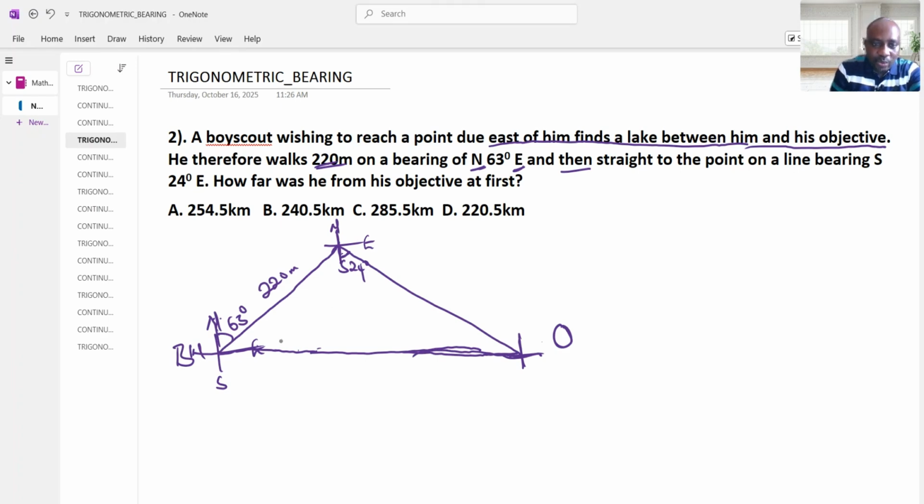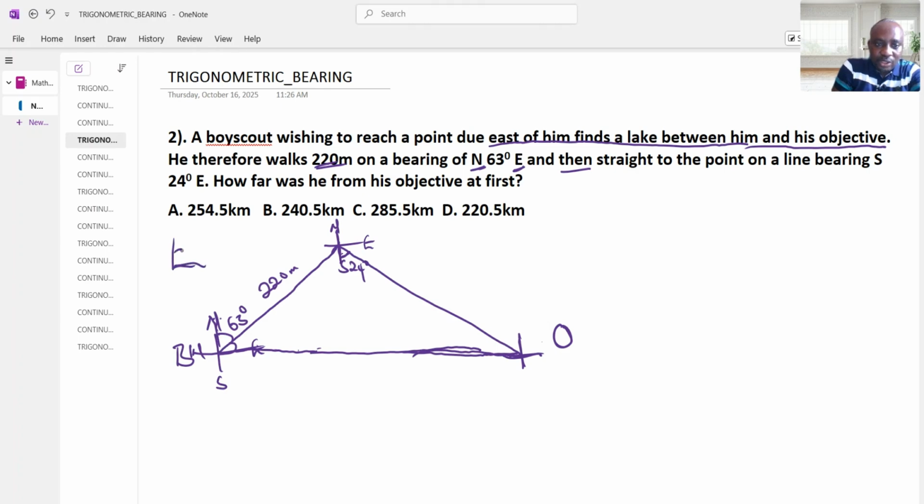Now the next thing we are going to do is construct the angles. Here is a right angle. The remaining angle here, when we say 90 minus 63°, is going to give me 27°, because 27 plus 63 gives us 90°.